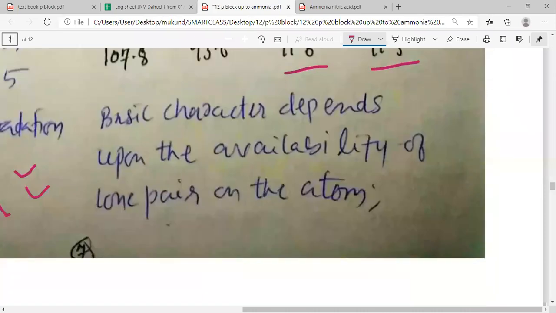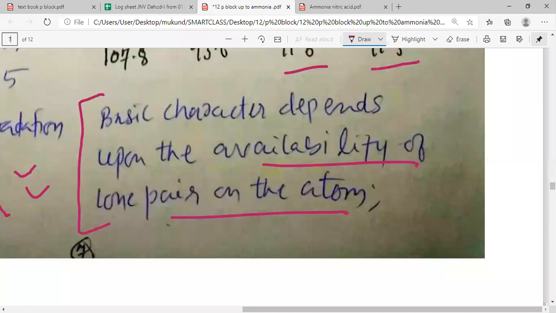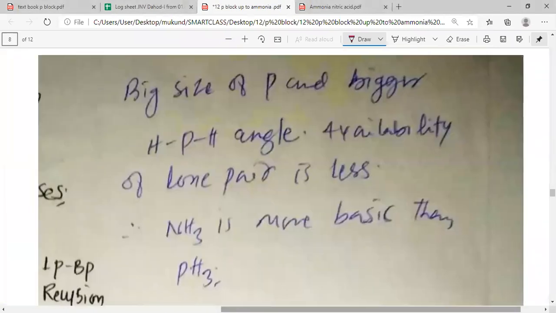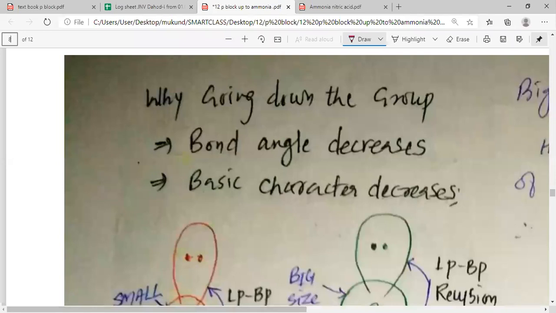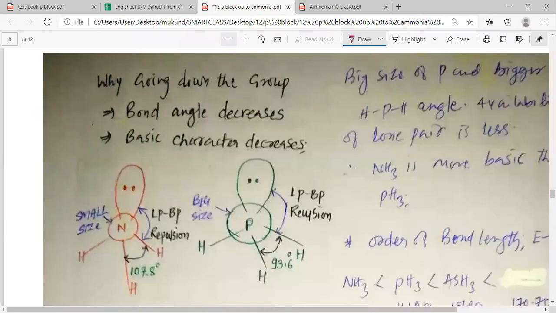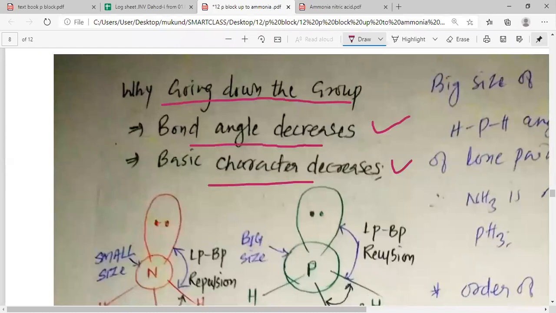Basic character depends upon the availability of the lone pair on the central atom. We have just discussed the basic character, but we should know that it depends upon the availability of the lone pair on the central atom. While going down the group, bond angle decreases and basic character also decreases. So what is the reason? Why does the bond angle decrease going down the group? Why does the basic character decrease? That is what we want to study.